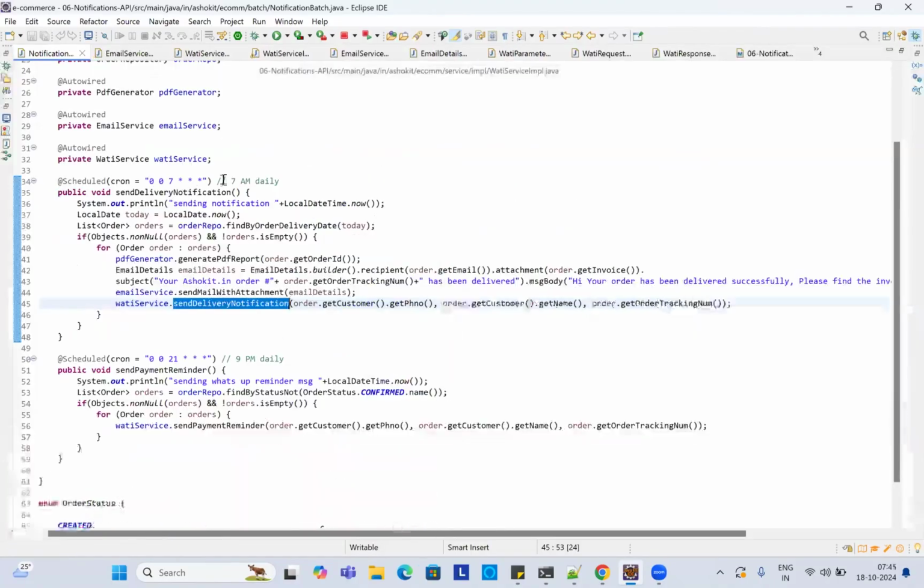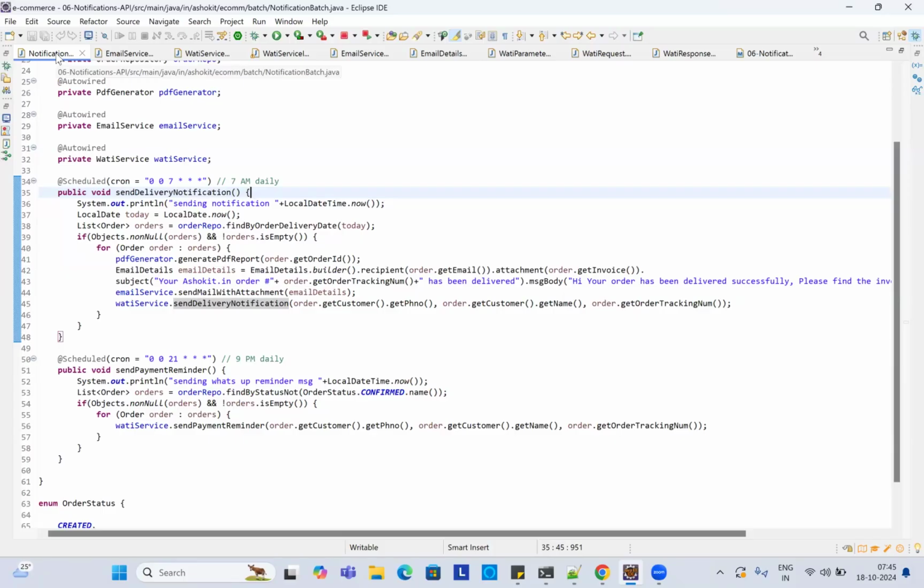Spring scheduling uses a cron expression. If you run this application on a server, the scheduled annotation is available as part of this cron expression. He has given the schedule 7, which means every day at 7 a.m. this method is going to execute automatically.